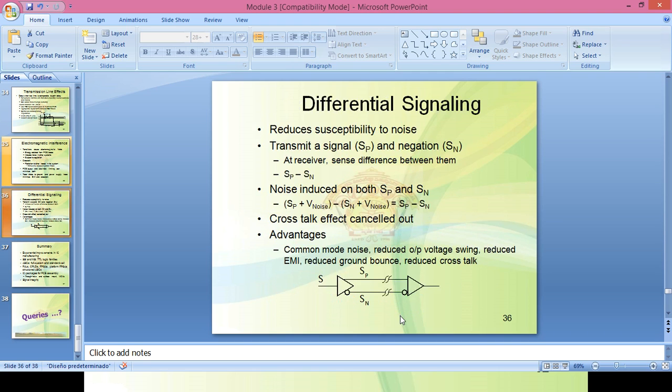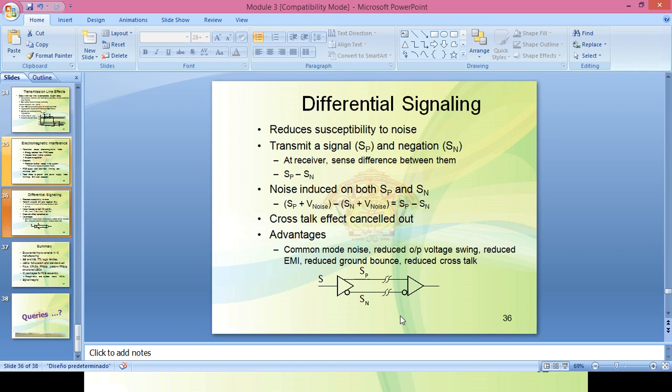Okay, so one more point we need to discuss in this regard is differential signaling. We have discussed various techniques to improve signal integrity, that is, to decrease the noise so that the system has more immunity towards the noise. Differential signaling is another technique to maintain signal integrity.